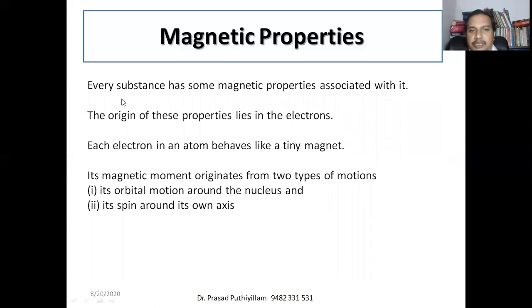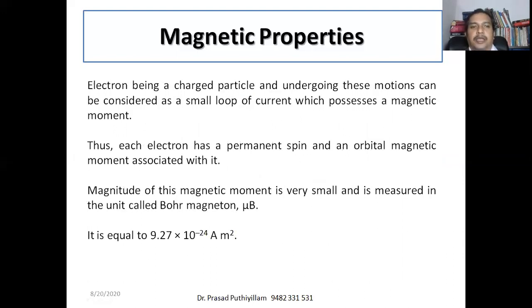Therefore, every substance has a magnetic property associated with it. Very little magnetic property will be there even if it is not a magnet. The origin of these properties mainly lies in the electron, because it can spin in its own orbit or move around the nucleus. Therefore, its orbital motion around the nucleus or its spin around its own axis gives every material a little bit of magnetic property. It will vary.